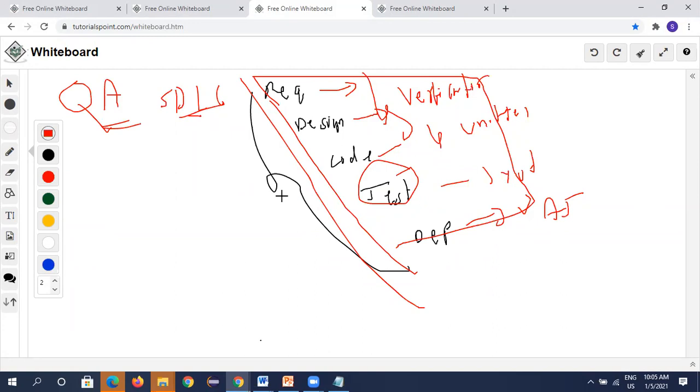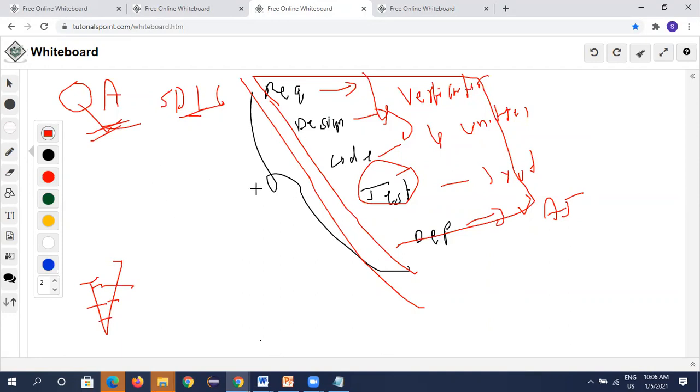He is involved in everything, in reviews, everything. So a person who is involved in this whole process is called QA, quality analyst or quality assurance.